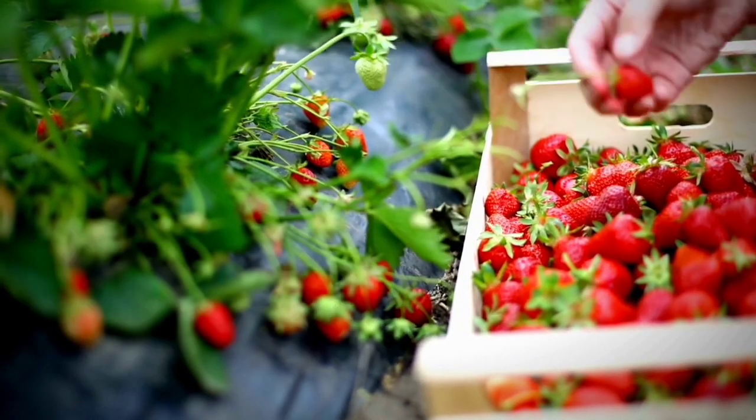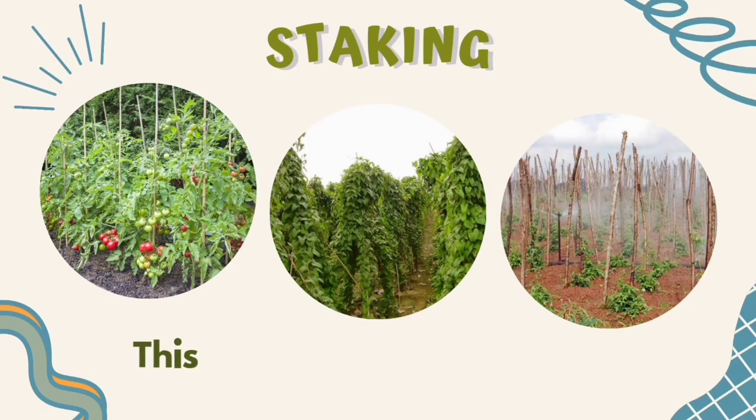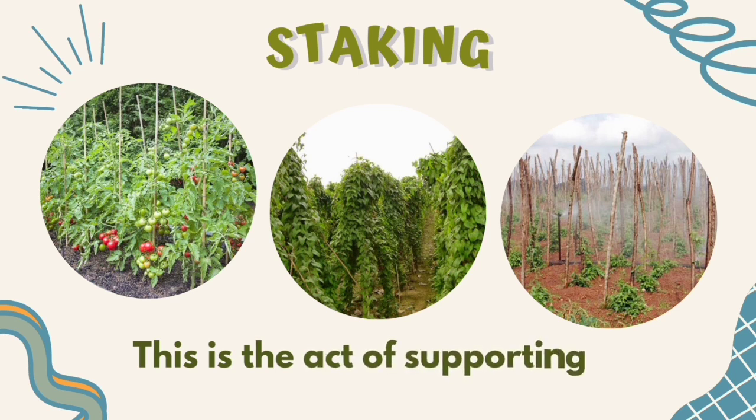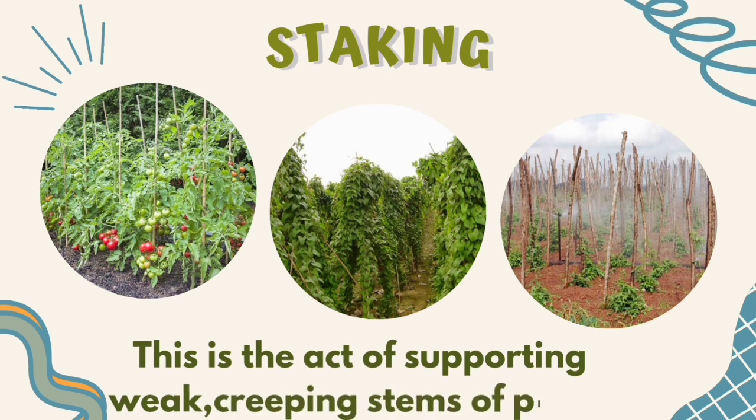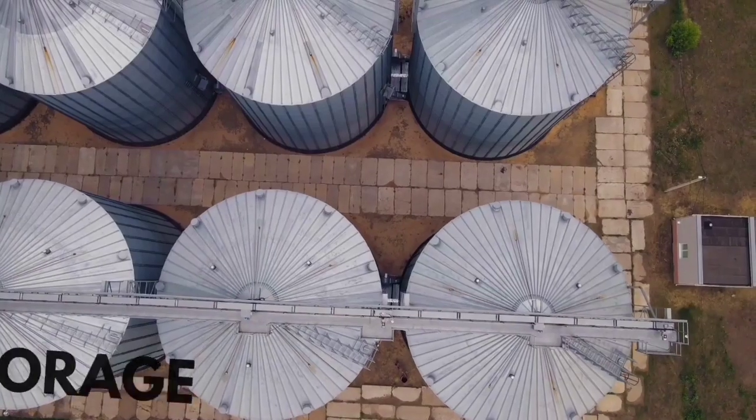The next activity is staking, and this is the process of supporting weak, creeping stems of plants with sticks to prevent rot of leaf and fruit. By rot, we mean decay, so that the leaves and fruit will not get decay. Staking also encourages photosynthesis. It is applicable to yam, tomatoes, and some other legumes.